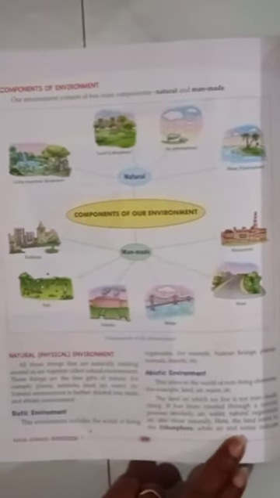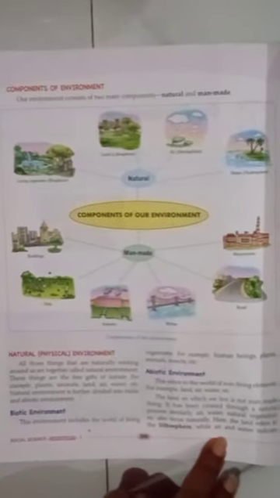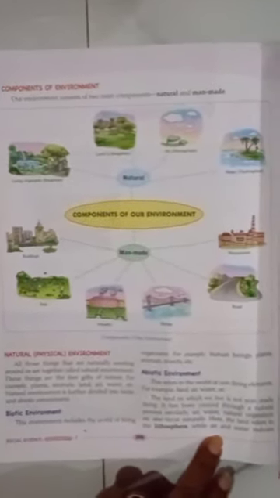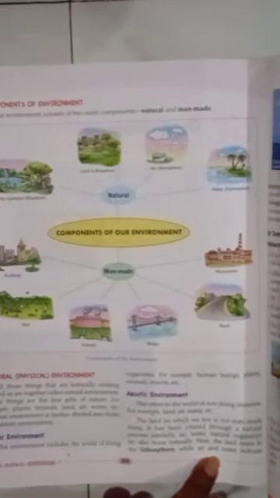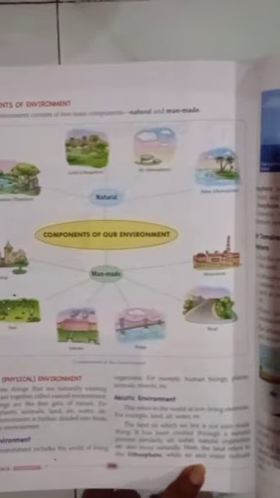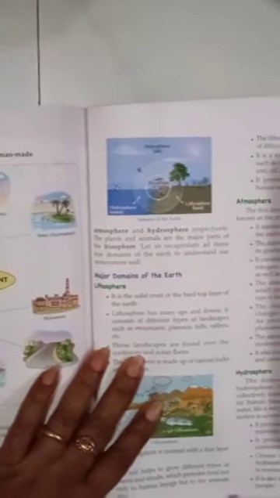Here, the land refers to the lithosphere, air refers to the atmosphere, water refers to the hydrosphere, and the plants and animals are the major parts of the biosphere. Biosphere means living organisms, plants and animals.